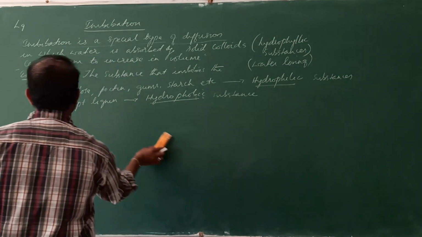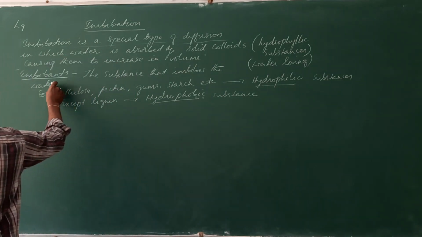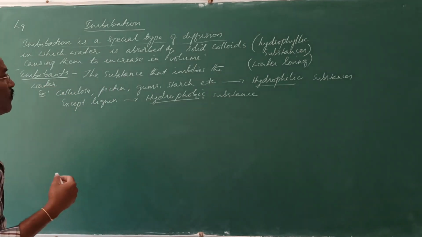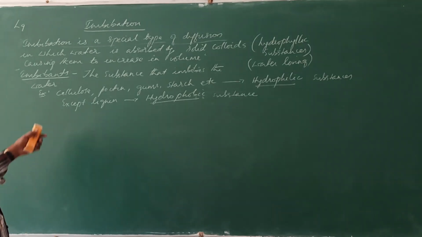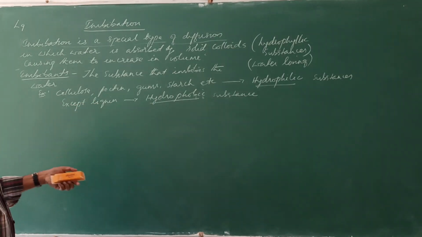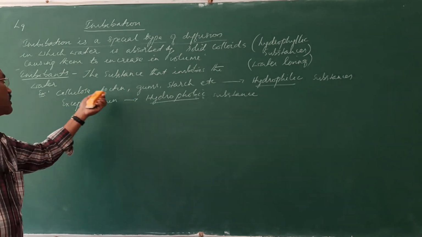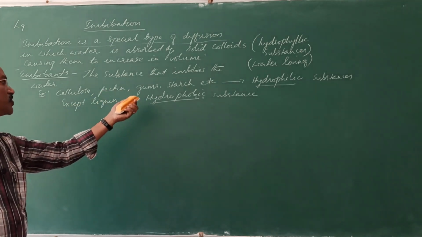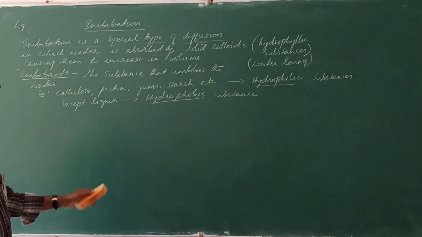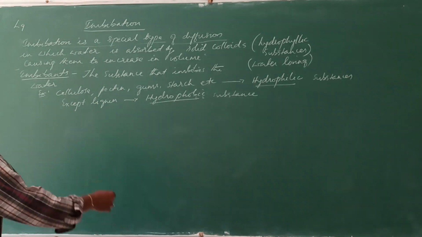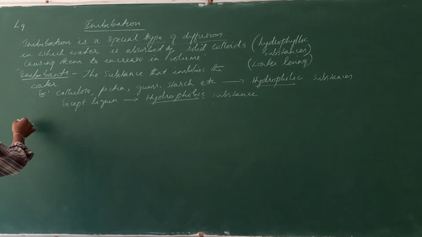So dear children, see this: the imbibants are the substances which imbibe the water, and these substances are hydrophilic substances. Examples are cellulose, pectin, gum, starch, except lignin. Lignin is a hydrophobic substance. Then what is imbibitate?